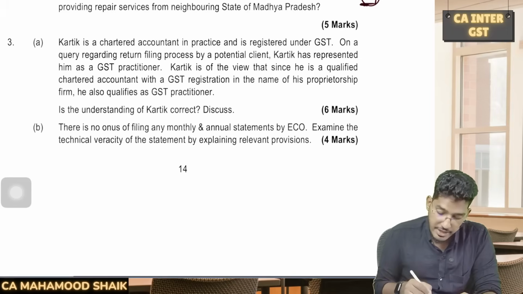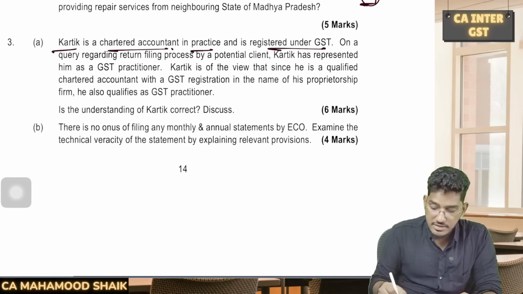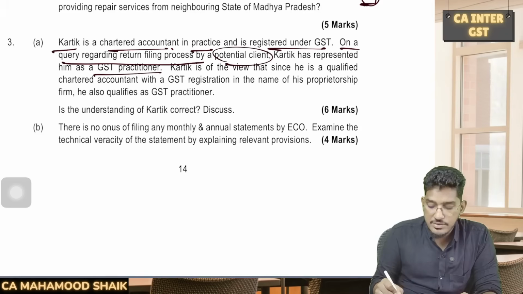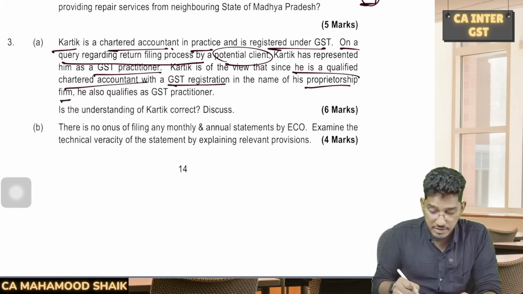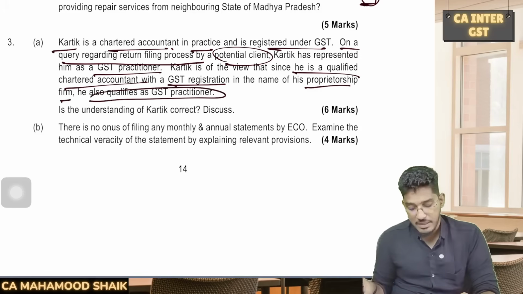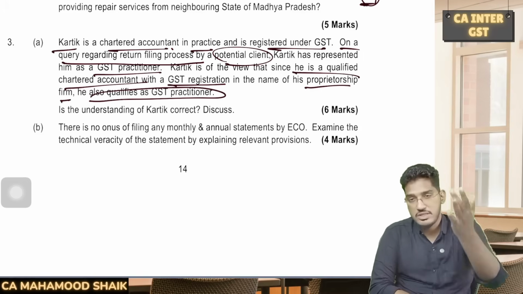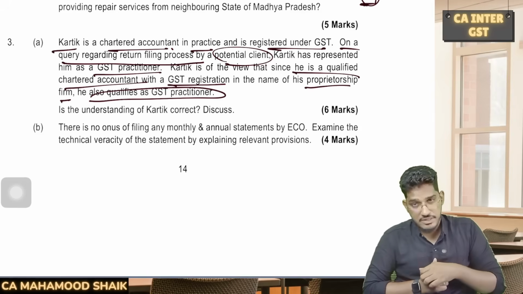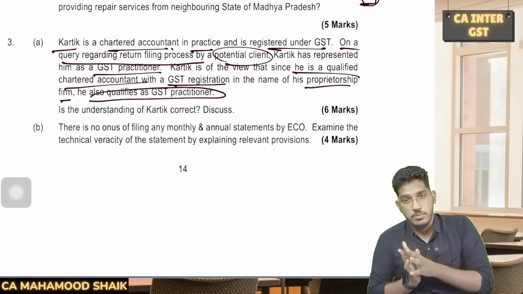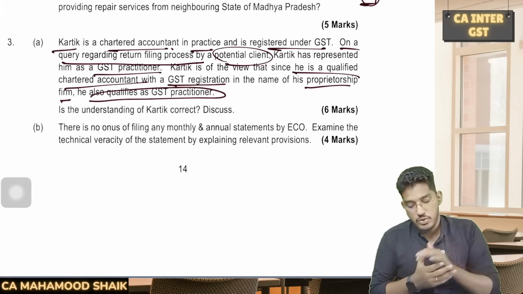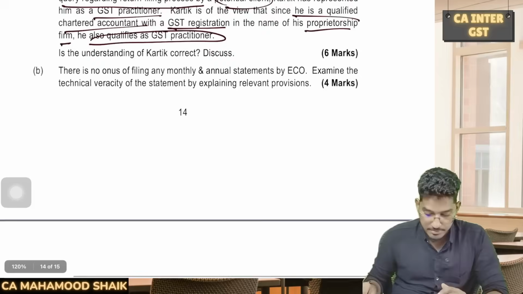Next. Karthik is a chartered accountant in practice and registered under GST. On a query regarding return filing process by a potential client, Karthik has represented himself as a GST practitioner. Karthik is of the view that since he is a qualified chartered accountant with a GST registration in the name of his proprietorship firm, he also qualifies as a GST practitioner. Is this understanding correct? No. Why? Because just because you are a chartered accountant, you will not automatically represent yourself as a GST practitioner. For GST practitioner, we have an enrollment process. You have to follow the enrollment process. Then only you become eligible as a GST practitioner.